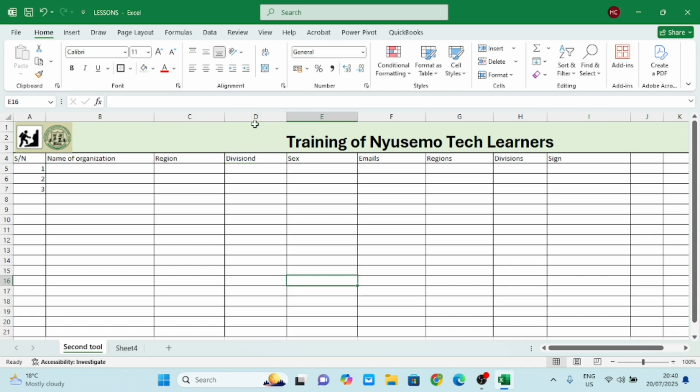Are you seeing now? Sorry, yes. The next thing you want to put here is subdivision. In the case of Cameroon, this is the case of Cameroon, subdivision. And then here you want to put the community. Each subdivision has a village or community.